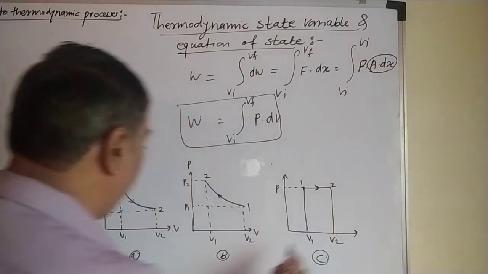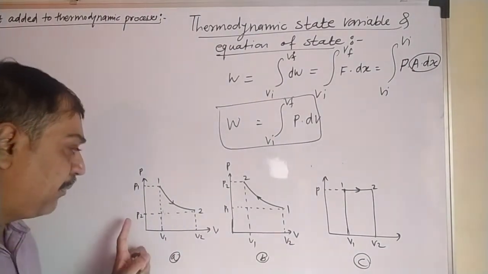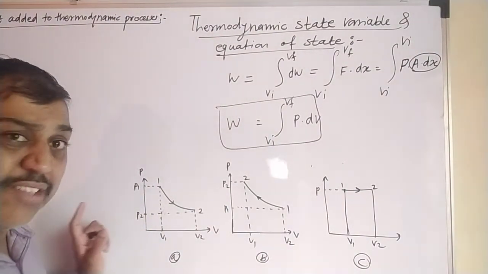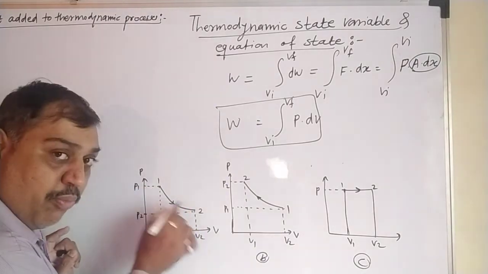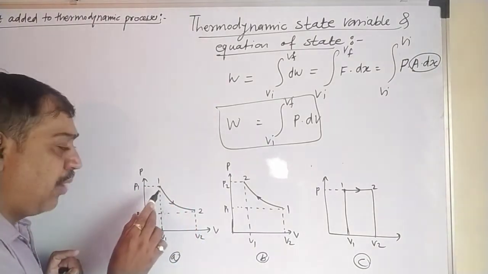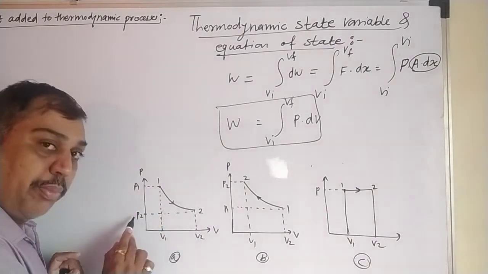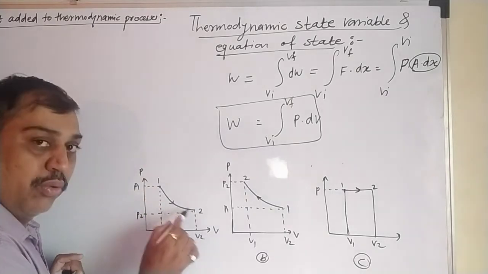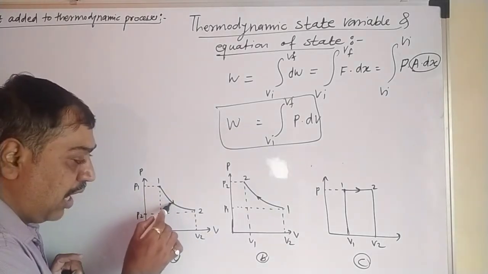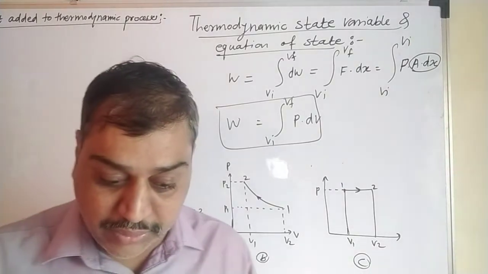Here it is the first diagram, diagram A. If the system changes from the first point to the second point, from 1 to 2, such that at point 1 it has pressure P1 and volume V1, and at point 2 pressure P2 and volume V2. When the system changes from 1 to 2, the curve goes downward. 1 to 2 means there is an actual expansion.